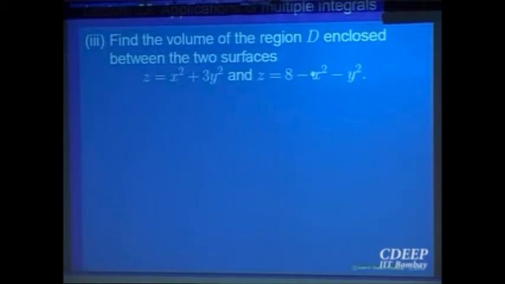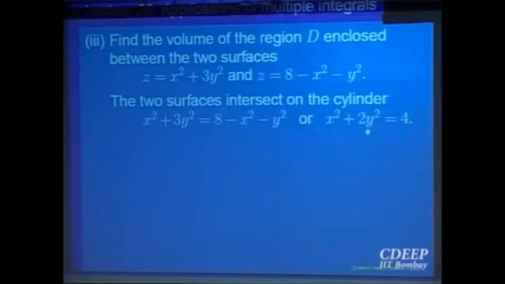So what will be, to find out this volume, either I want to project it onto some plane, right? Because z is given as a function of two variables in both of them, I should try to project it onto the xy plane. When you want to project it onto the xy plane, it means you want to eliminate the z coordinate from these two surfaces. So eliminate z, and then you get x square plus 2y square is equal to 4. So that is the curve that you are getting. The intersection lies on the cylinder x square plus 2y square equal to 4. It is not a circular cylinder, it is what one calls an elliptic cylinder, because the base is not a circle, it is an ellipse. So such things are called elliptic cylinders.